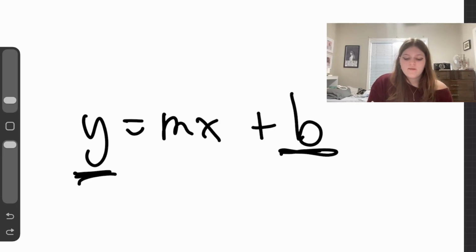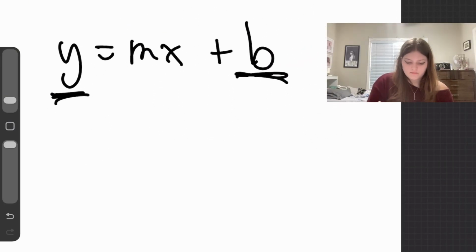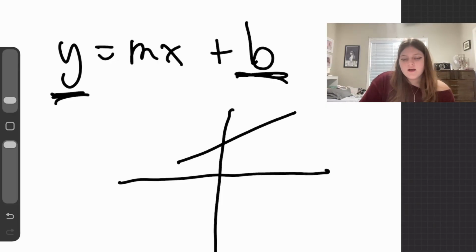B is the one that people forget about. B is going to be the y-intercept. So what's the y-intercept? I am given this graph right here. Let's say it goes like that. The y-intercept is where the line crosses the y-axis. So that would be right here in this case.